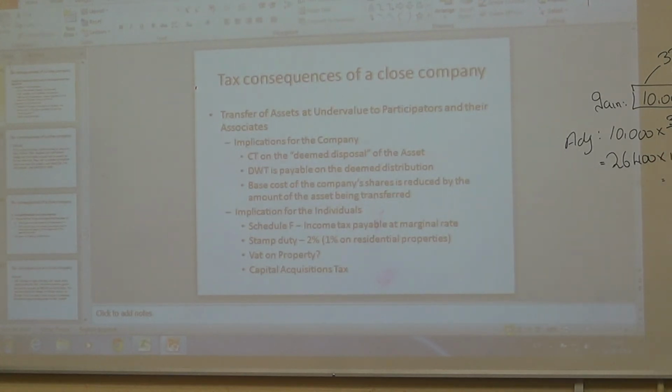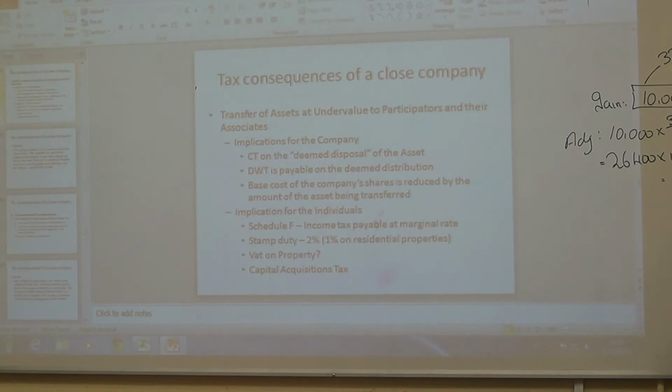Then the base cost of the company shares is reduced by the amount of the asset being transferred. Then the implication for the individual, you've got the Schedule F, which is at the marginal rate. They could pay stamp duty at 2%, and that's on a commercial property. We'll be going through stamp duty later on, but the 2% applies to a commercial property on the market value of the asset. So they have to pay 2% on that 100,000 in stamp duty, because it's a commercial premises.